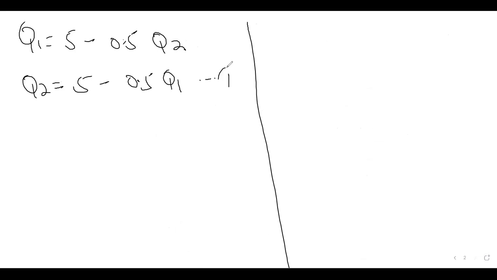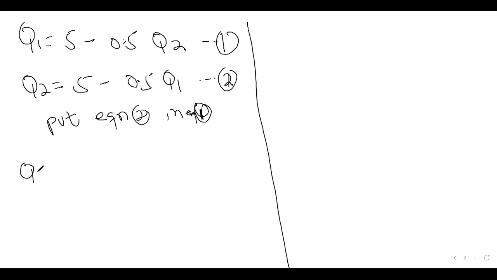So we have equation 1 and equation 2. Solving them simultaneously, we put equation 2 in equation 1.